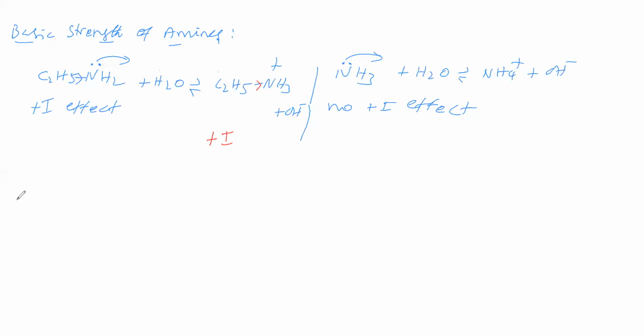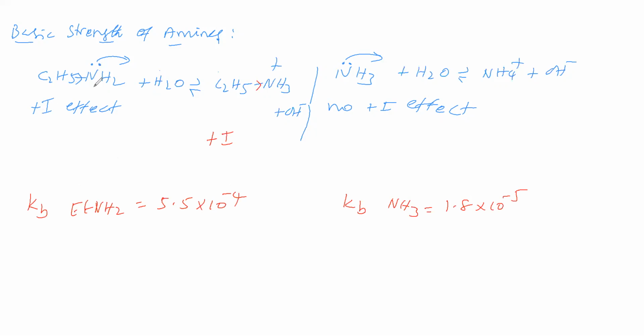That we will see experimentally. Kb of ethylamine is 5.5 into 10 to the power of minus 4. Next, Kb of ammonia is 1.8 into 10 to the power of minus 5. So ethylamine's basic strength is more because Kb is more, because the ethyl group shows a plus I effect.